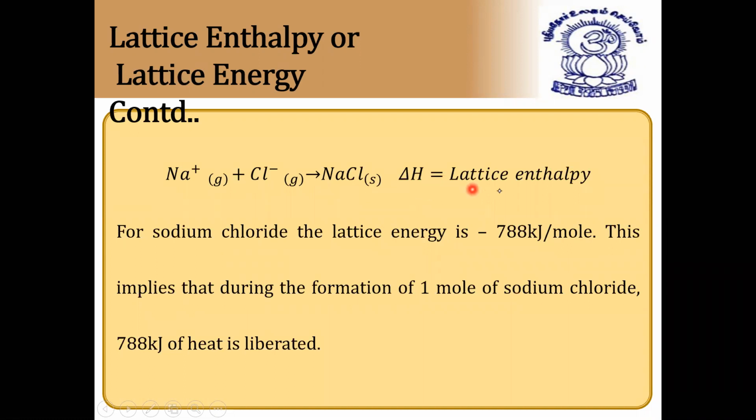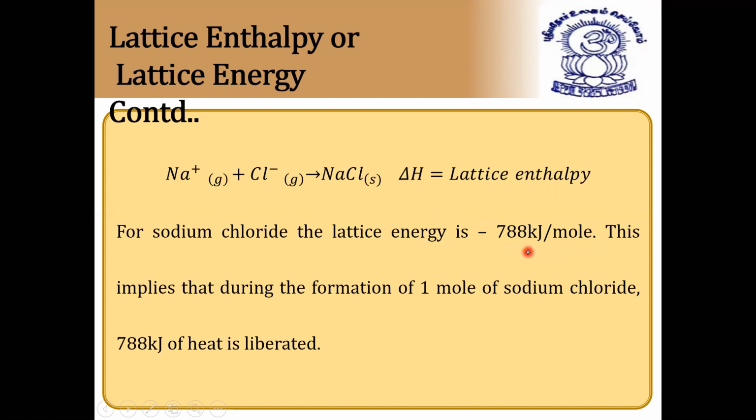So delta H is called the lattice enthalpy, and it is observed as minus 788. It means this much energy is released during the formation of the sodium chloride crystal. When the sodium chloride crystal is formed from its constituent ions, that is sodium ions and chloride ions, the amount of energy liberated is equal to minus 788 kilojoules per mole. So forming 1 mole of sodium chloride liberates 788.